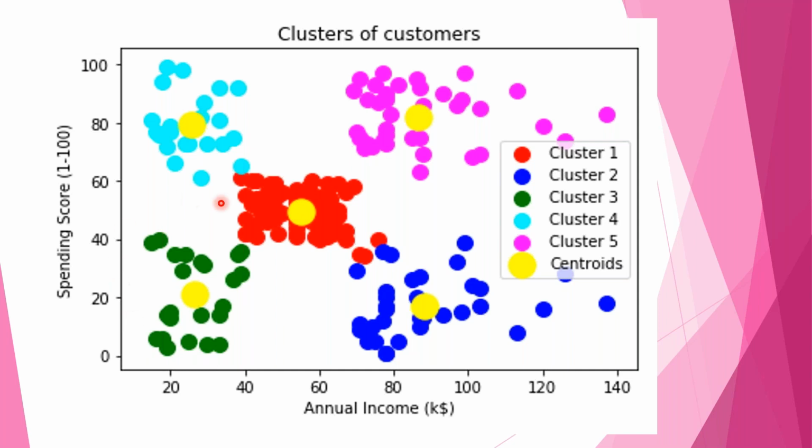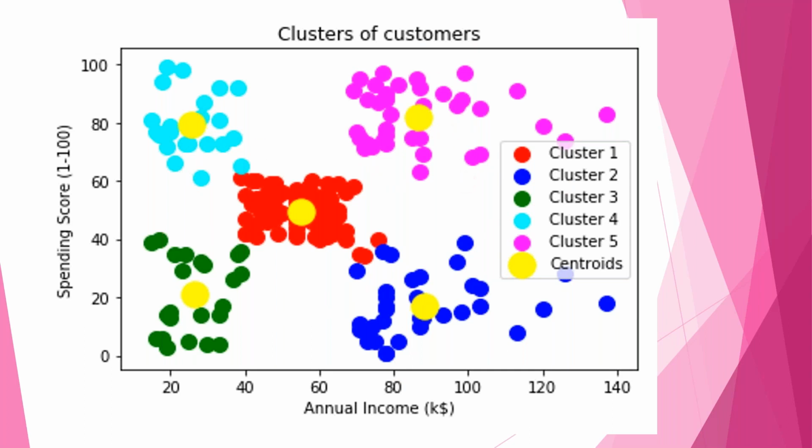What about this one? This is the worst group. Why? Salary is less, spending score is less. So if you canvas, if you talk to them again and again, please purchase this car, please purchase this air conditioner, please purchase this costly mobile phone, they are not going to do it. And what about this one? People spend a lot, but their salary is only around 30,000. So within that amount only they can spend. Say if they get 30,000, they can spend only 20,000. So this is the first group. So we have an idea about the grouping that is present in the population.